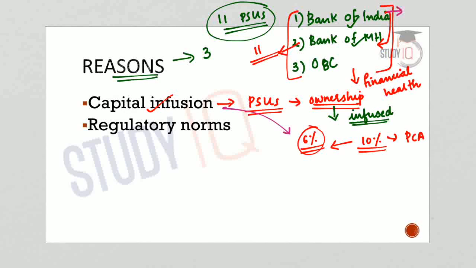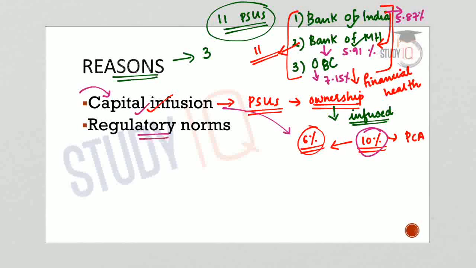The NPA of Bank of India came down to 5.87%, and Bank of Maharashtra it came down to 5.91%. And in case of Oriental Bank of Commerce, the NPA came down to 7.15%, which is less than the 10% cap which is set up by the RBI. So one major factor which had helped this bank to come out of this PCA was the capital infusion that was done by the government recently.